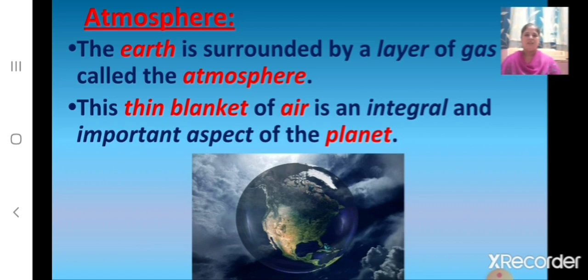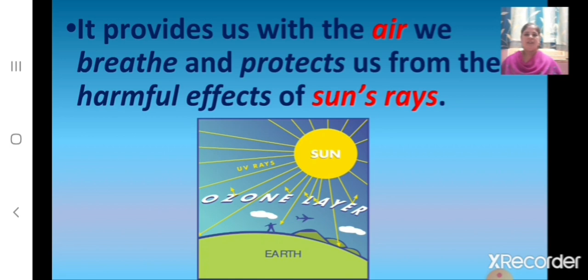So children, what is the earth surrounded by? The earth is surrounded by a layer of gas. And what is it called? It is called the atmosphere. And children, what is an integral and important aspect of the planet? This thin blanket of air is an integral and important aspect of the planet. And it provides us with the air we breathe and protects us from the harmful effects of sun's rays.